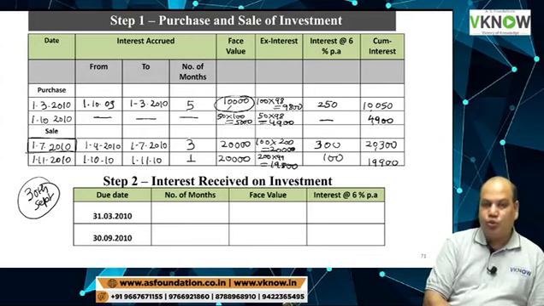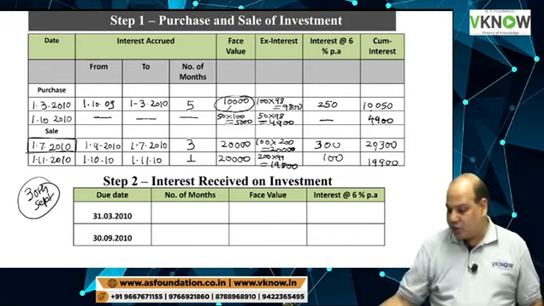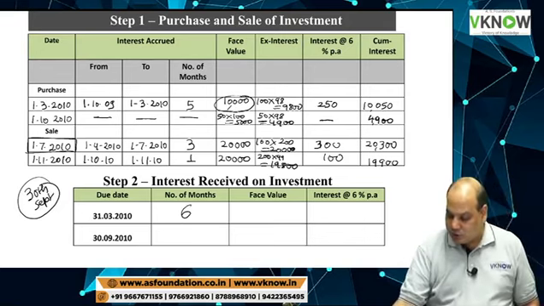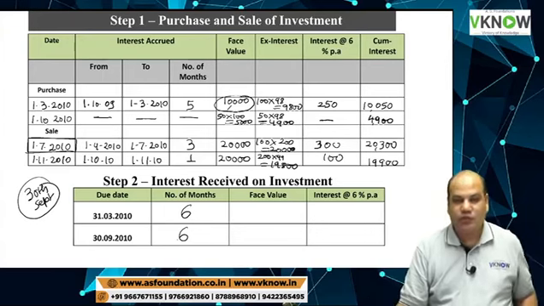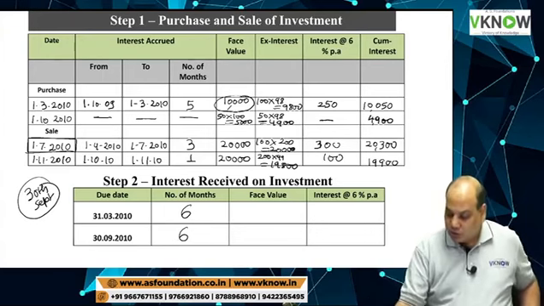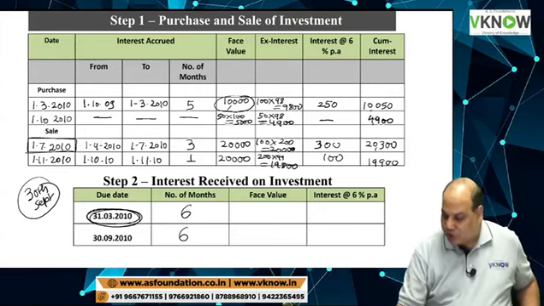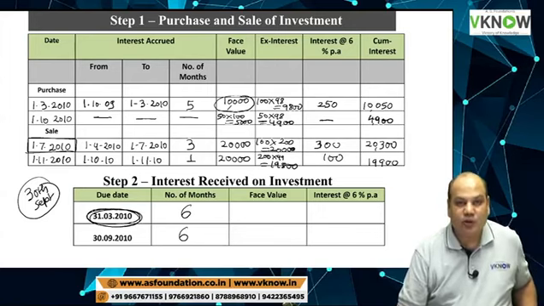There are two due dates in our problem on which interest will be received. First is 31st March 2010. Interest will always be received for 6 months. Question is, what is the face value of investment held on 31st March?